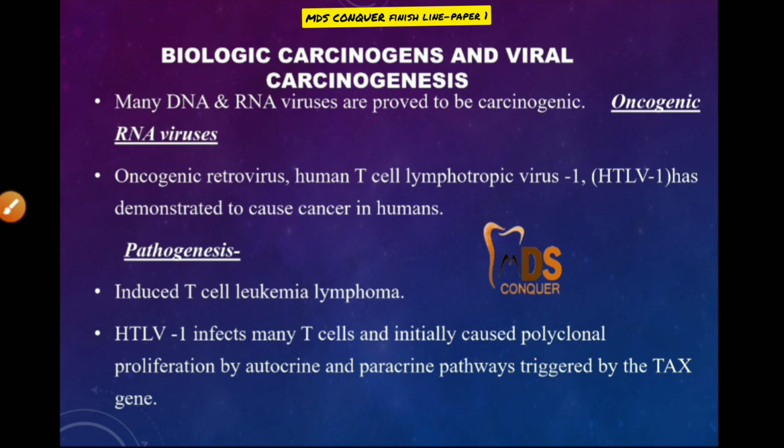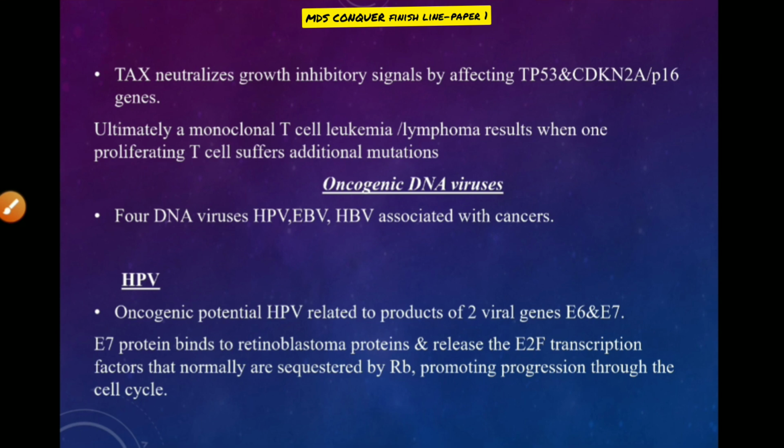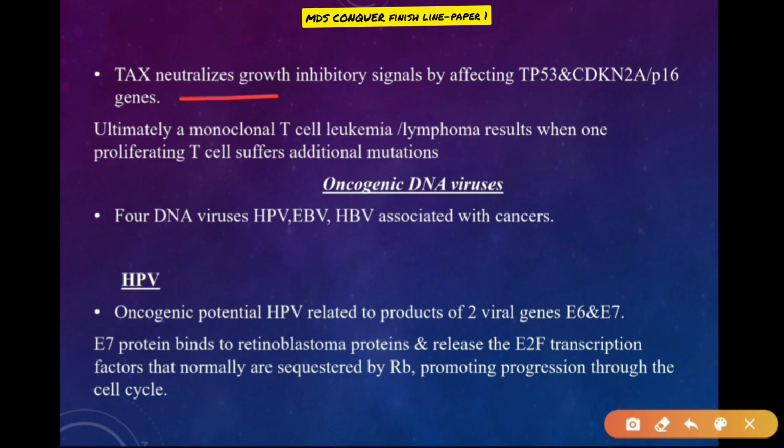The gene involved here is the TAX gene. The TAX gene neutralizes growth inhibitory signals by affecting TP53 and CDK inhibitors. Mentioning genes is important in carcinogenesis, so you have to remember a few genes in this answer.